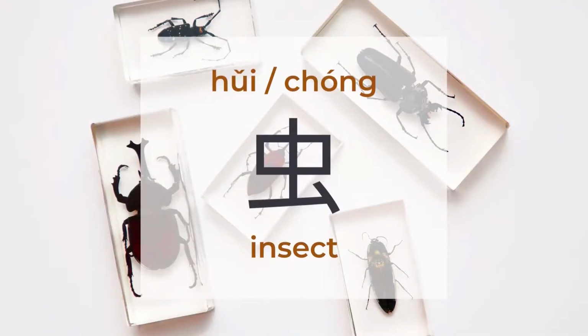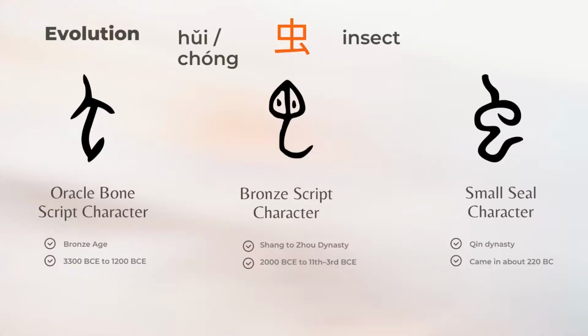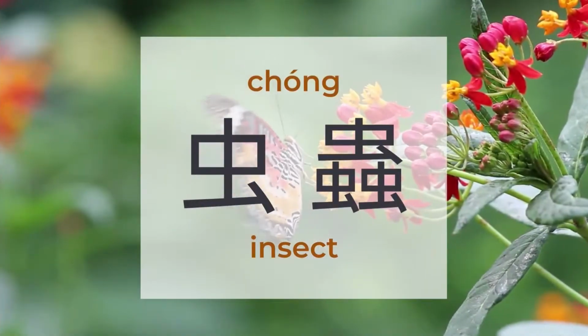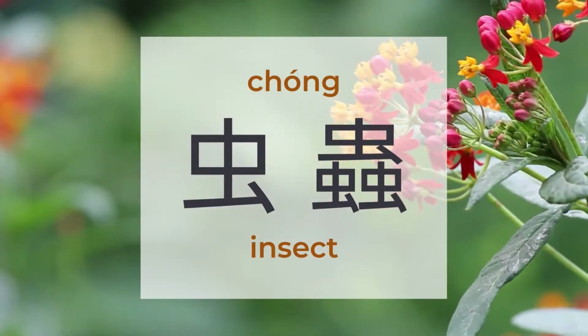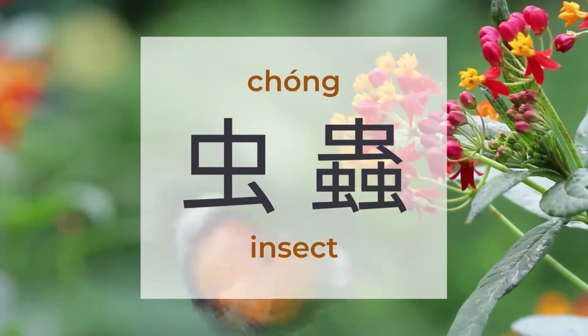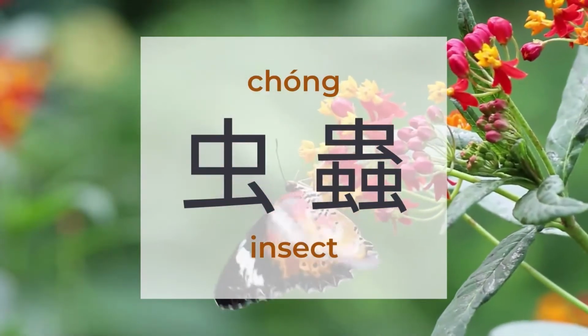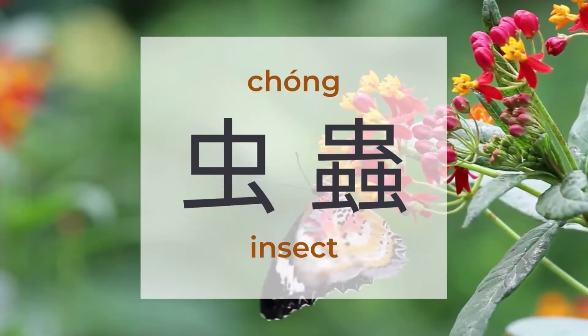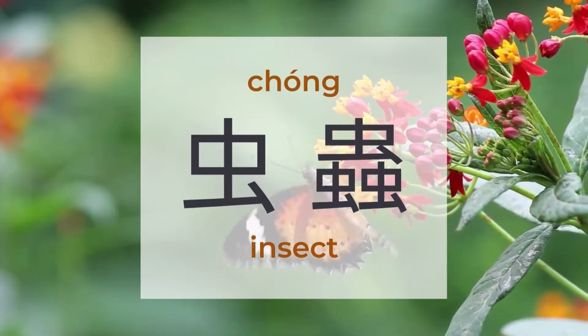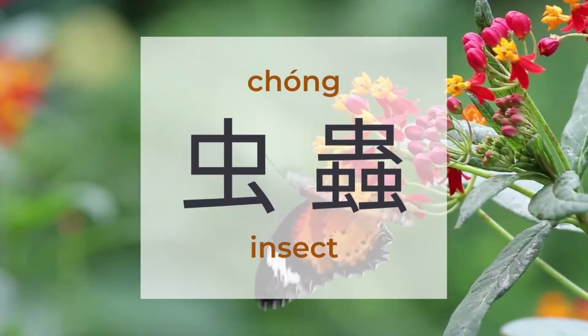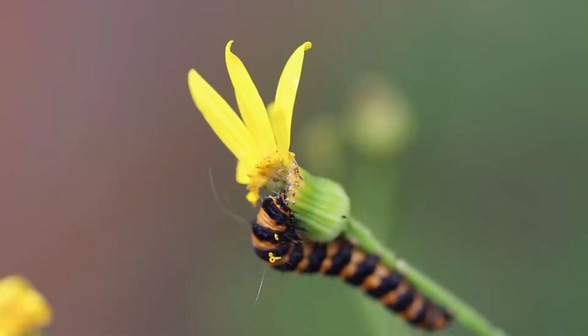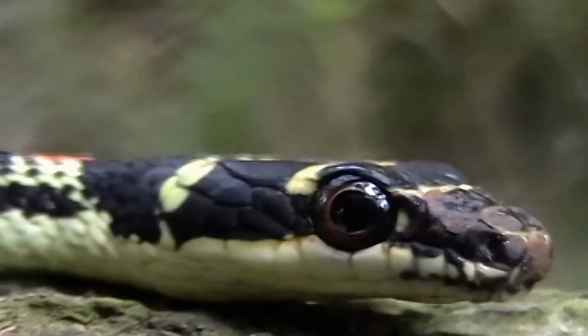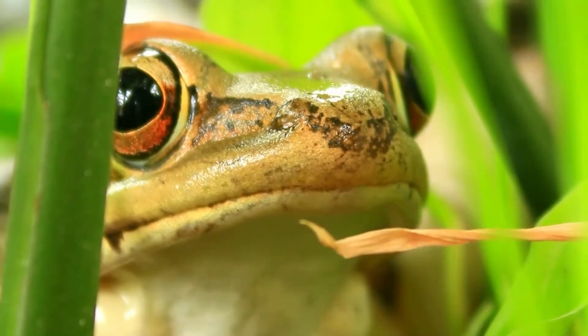虫 insect. There are around 1067 characters to be found under 虫. 虫 means insect, and 虫 is a pictogram. When you look up 虫 in a dictionary, you may refer to it as 虫 or 虫. You can find 虫 in insects, worms, bugs, snakes, frogs, related characters.